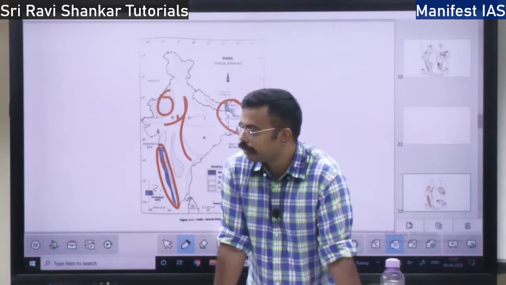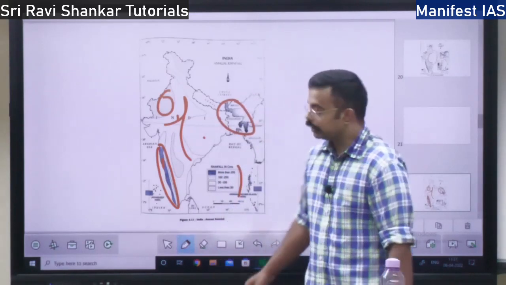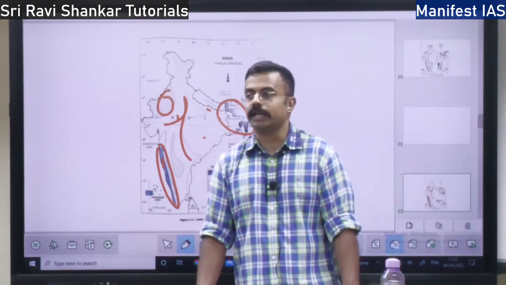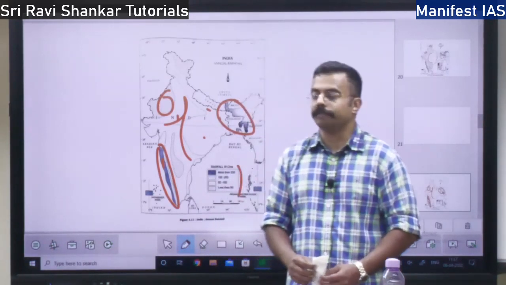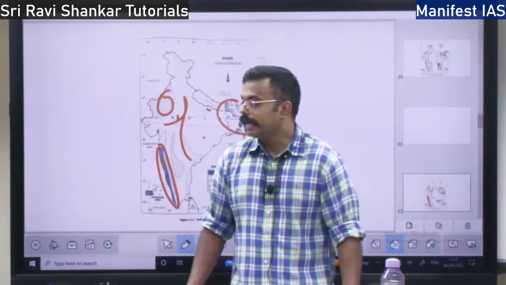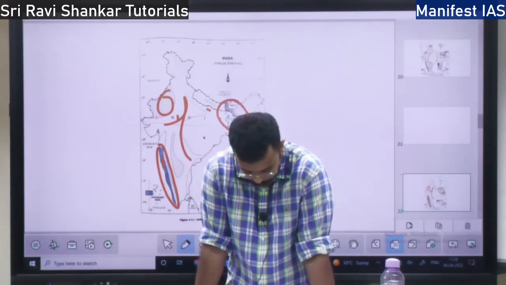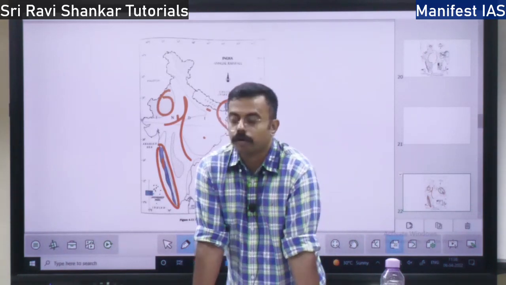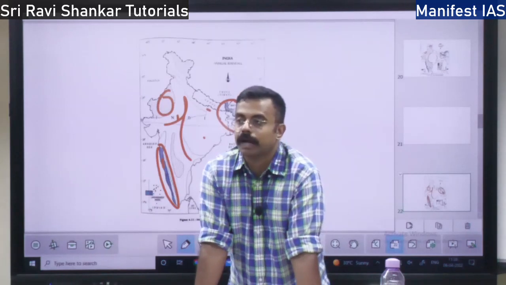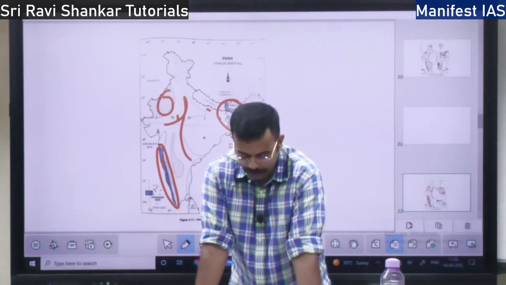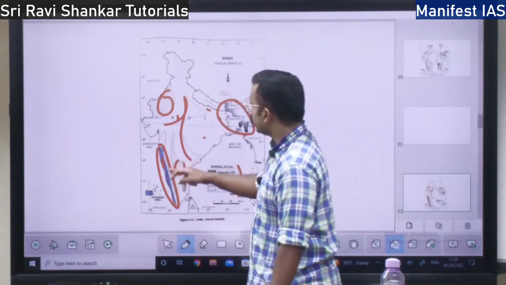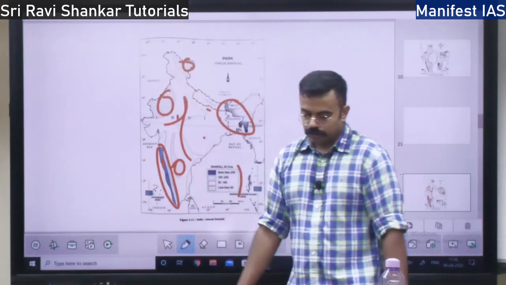And you have the low rainfall region. What is the low rainfall region? That is UP, Delhi, Haryana, Punjab and Jammu and Kashmir. Here you have rainfall between 50 to 100 centimeters. Then you have areas of inadequate rainfall: Karnataka, Andhra Pradesh, Maharashtra, Rajasthan. So this is a region of inadequate rainfall, right? Okay.